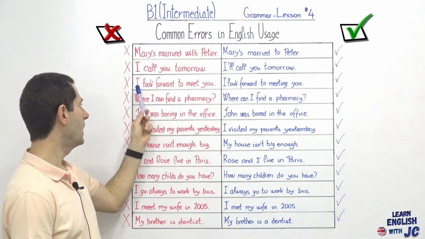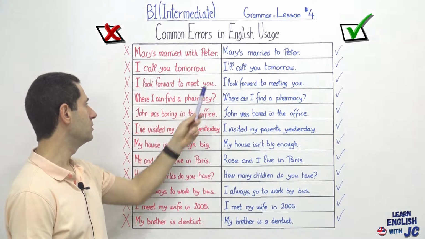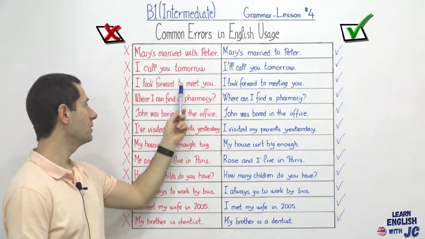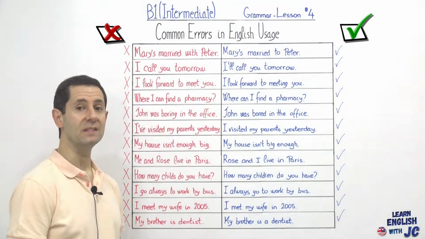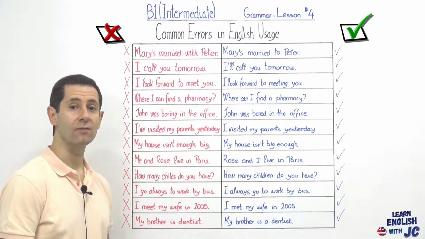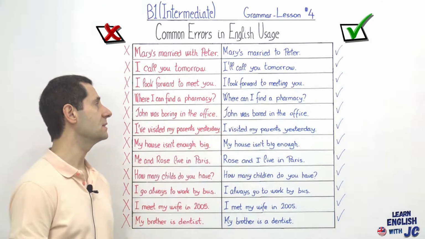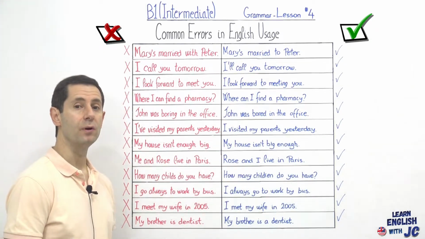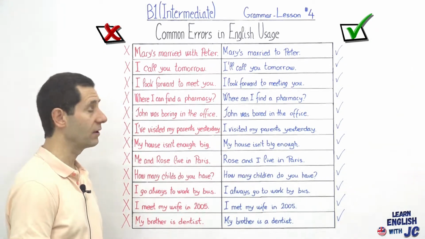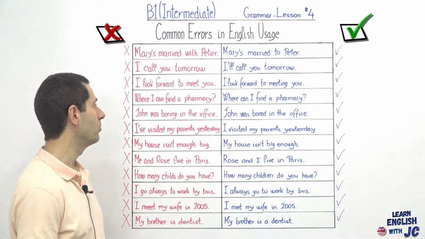Number 3, I look forward to meet you. Obviously, if you see the to here, you might think that the verb is in infinitive. However, this is a phrasal verb, and this one becomes a gerund. So the correct sentence is, I look forward to meeting you. So this is probably error number 1. Okay, most people make this error.